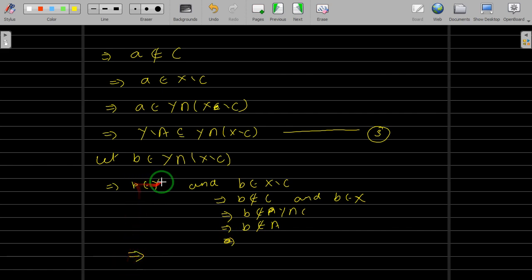Here I will write B belongs to Y and B does not belong to A, implies B belongs to Y difference A, right? And this implies we have taken a point in Y intersection X difference C, and we showed that this point is in Y difference A. Let us take this as equation number 4.